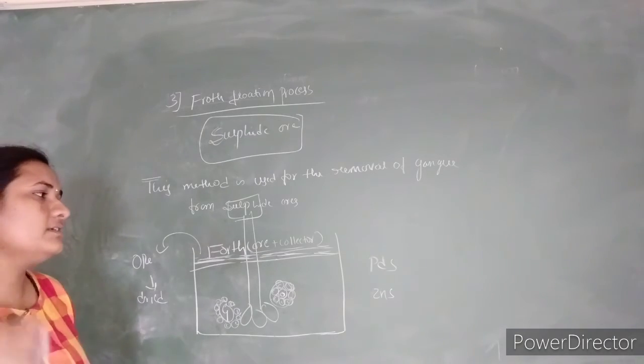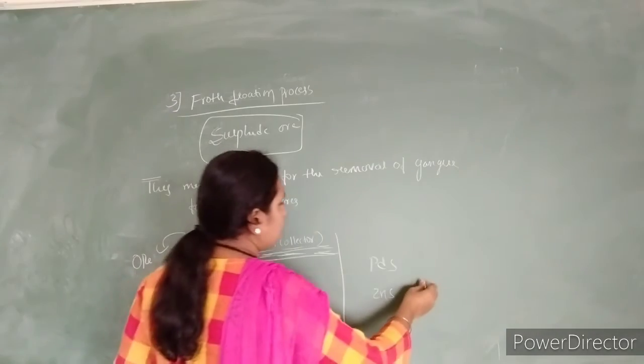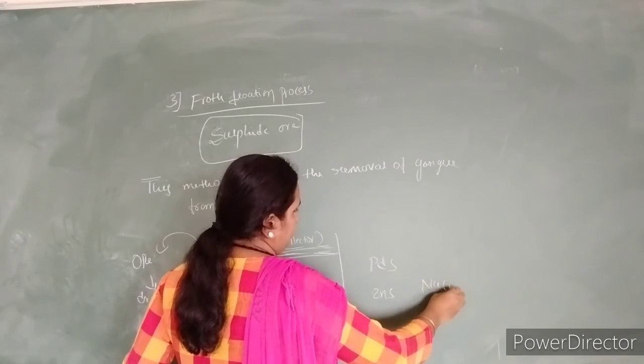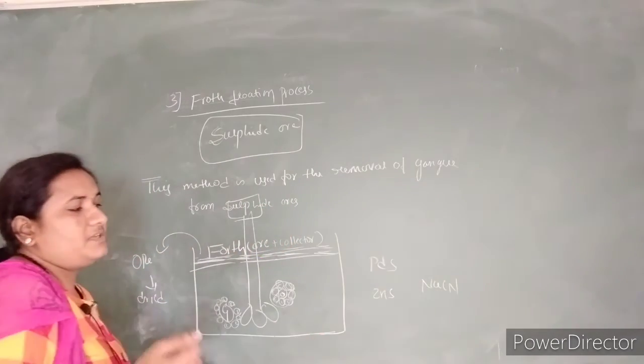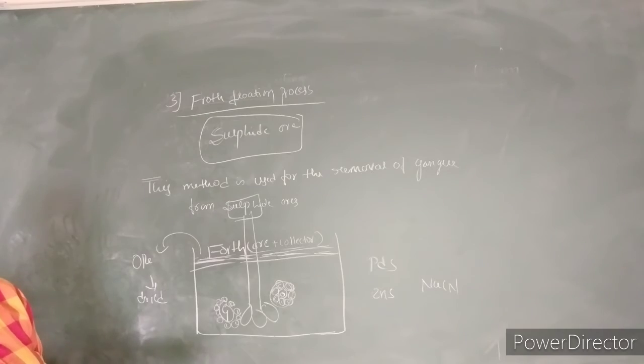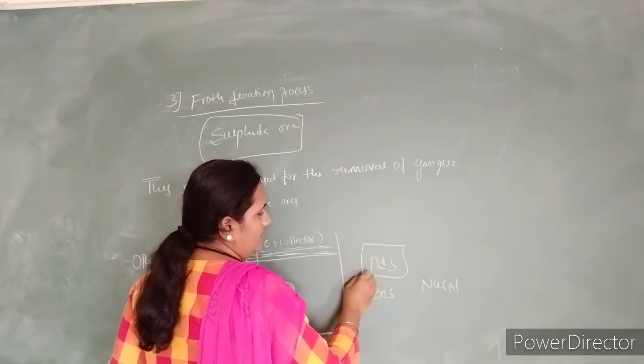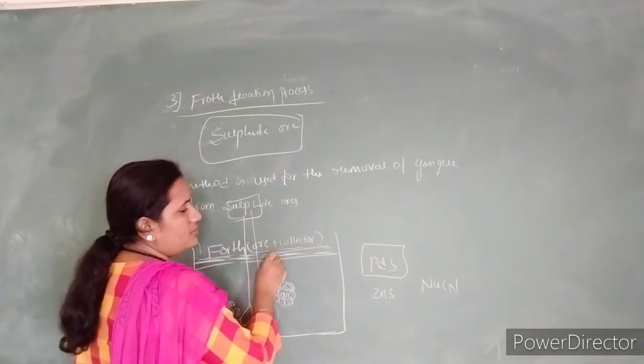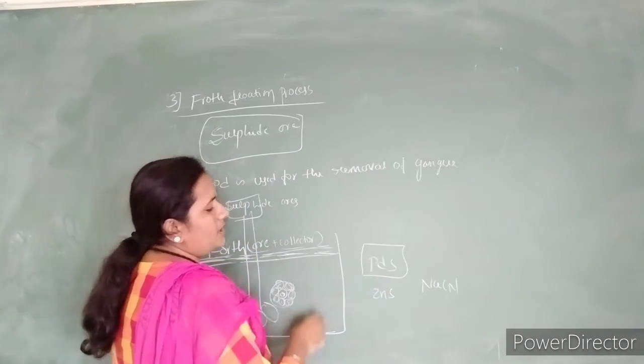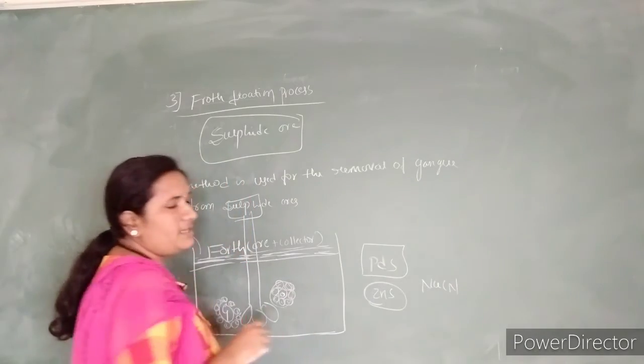If you add sodium cyanide as a depressant, it will firstly allow only the lead sulfide. So lead sulfide enters the froth first. Then we purify the zinc sulfide.